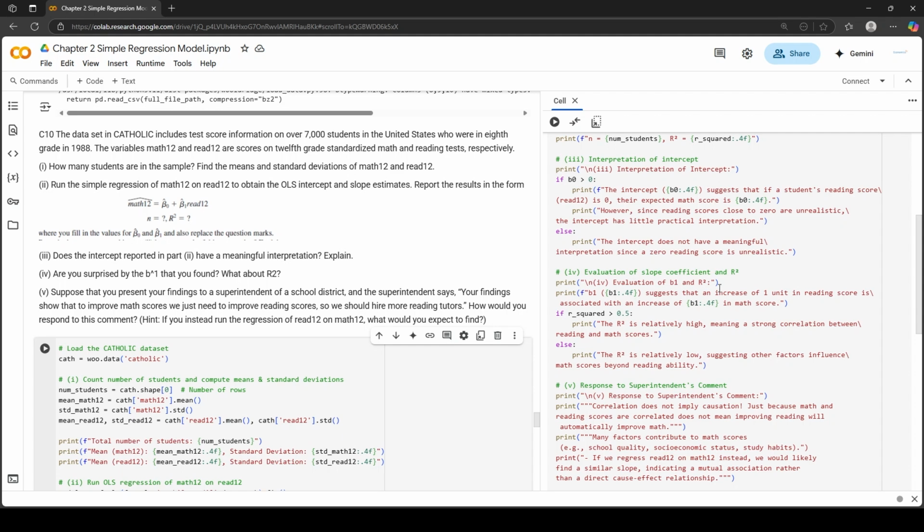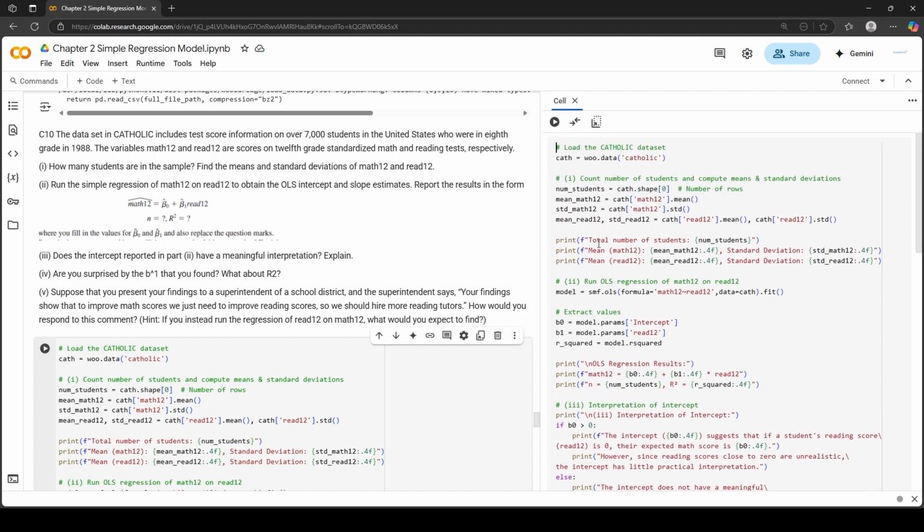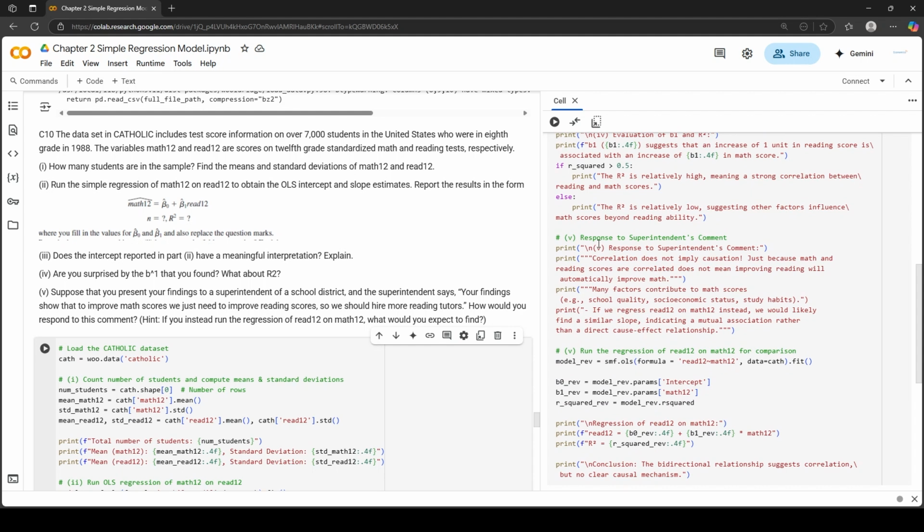Find the means and standard deviation of Math 12 and Read 12, and then run the simple regression of Math 12 on Read 12 to obtain OLS intercept and slope estimates. In the third part, it says, does the intercept reported in part 2 have a meaningful interpretation? Explain. And in the fourth part, it says, are you surprised by the beta 1 hat that you found? What about R squared?